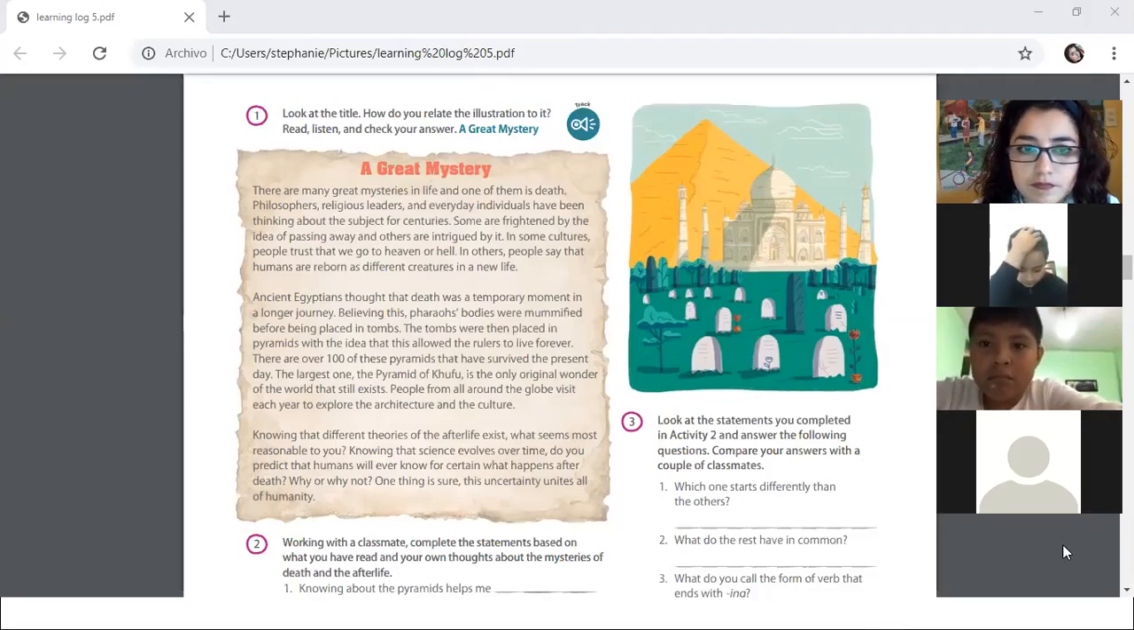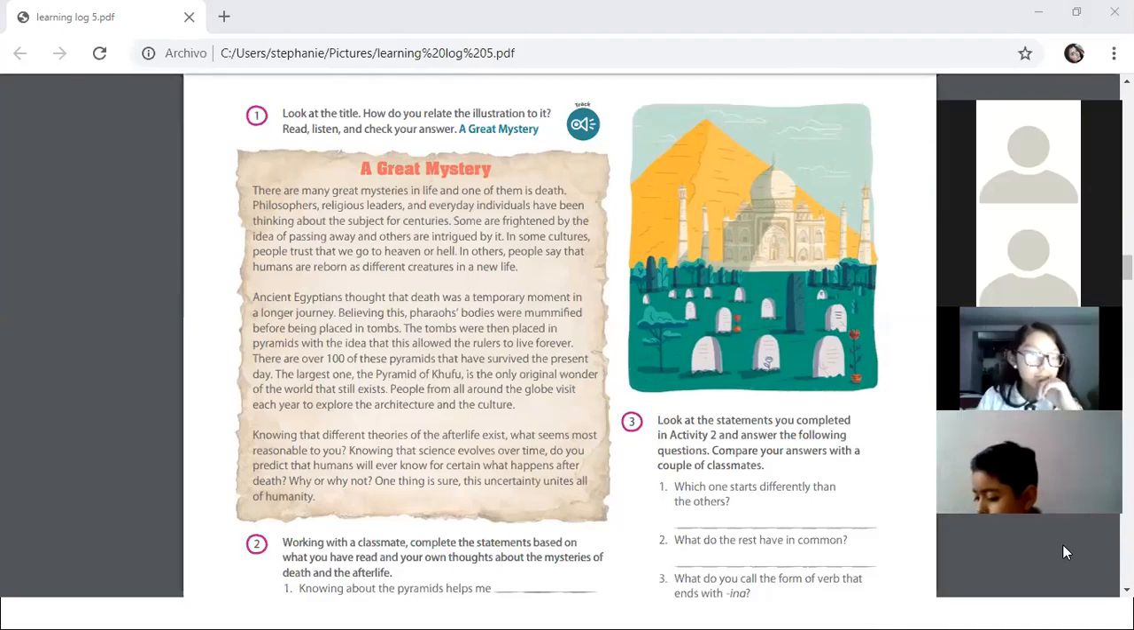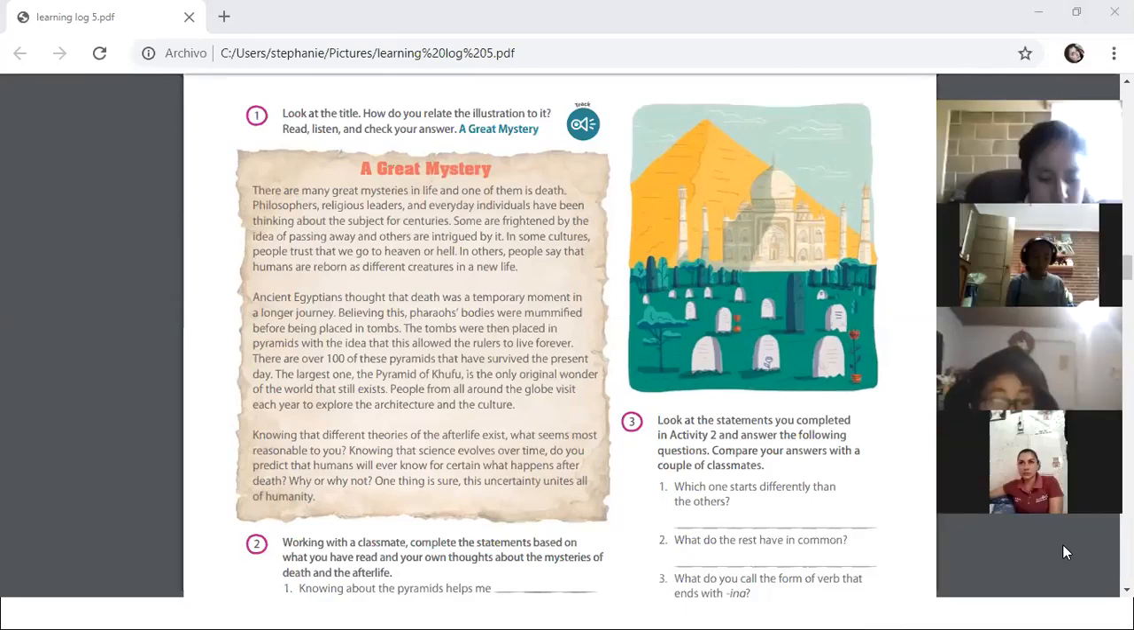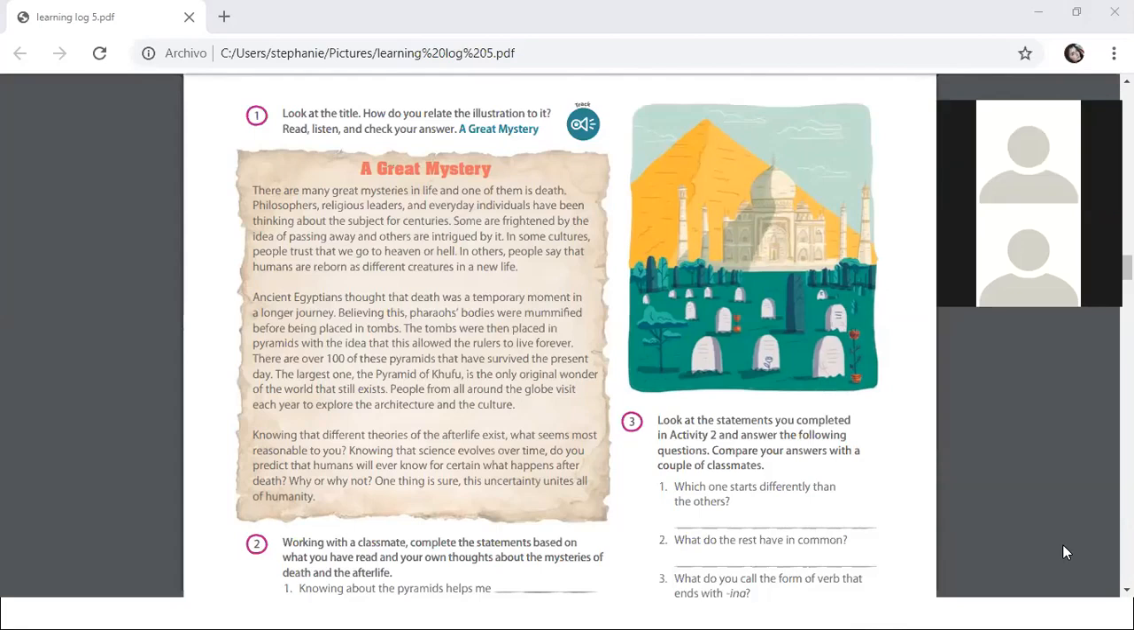There are many great mysteries in life, and one of them is death. Philosophers, religious leaders, and everyday individuals have been thinking about the subject for centuries. Some are frightened by the idea of passing away, and others are intrigued by it. In some cultures, people trust that we go to heaven or hell. In others, people say that humans are reborn as different creatures in a new life.